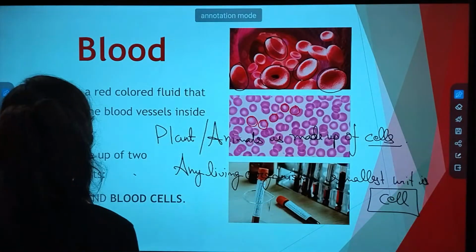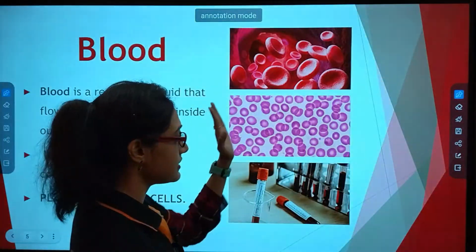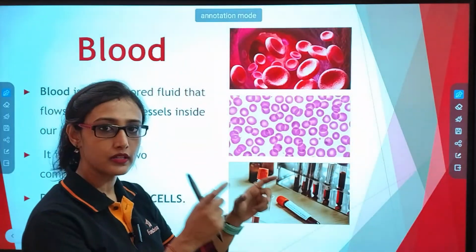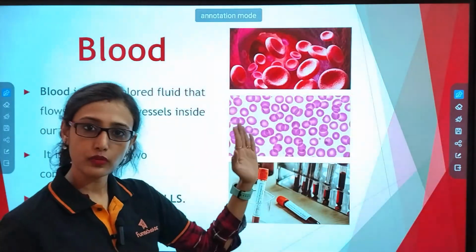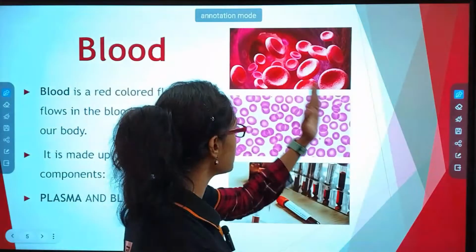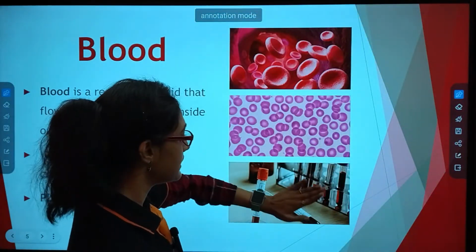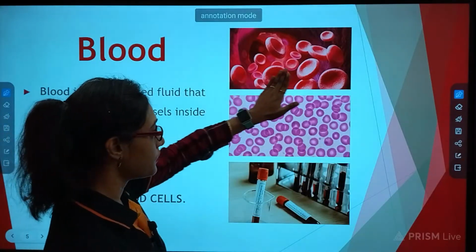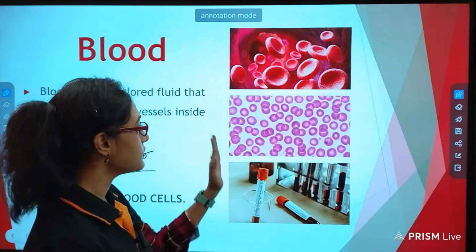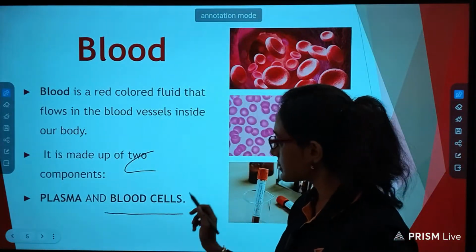So this is the microscopic view of blood cells. It is not possible to show you under a microscope, so I have taken a picture so that you can understand over here only. In 3D the cell will look like this, in reality it looks like this, and under a microscope when it is stained it looks like this. So you have understood what a blood cell is now.